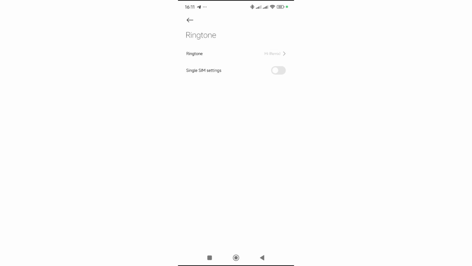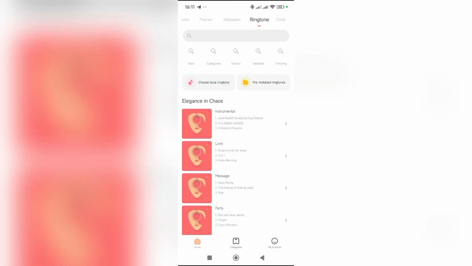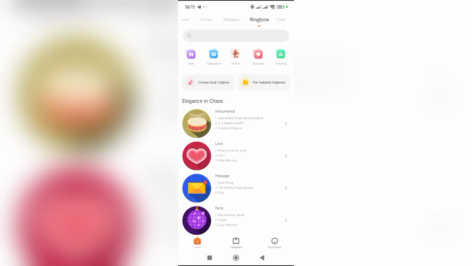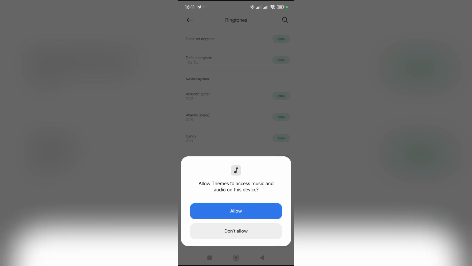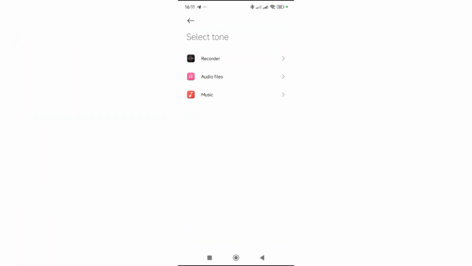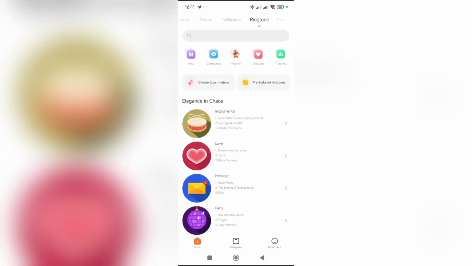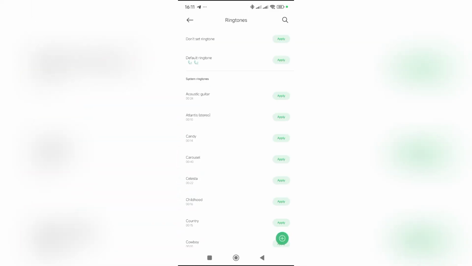Then you click on it. From here you can either choose a ringing tone in your local store, on your local audio, or on your music, or you can choose from these pre-installed ringing tones that come with the phone. This is the current one.